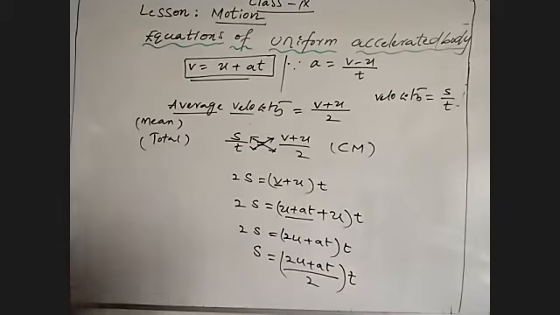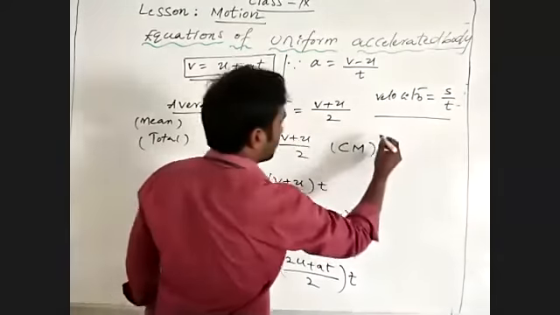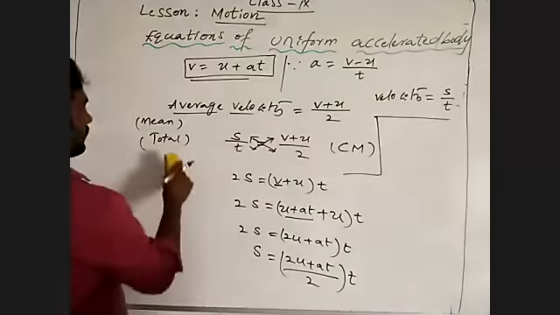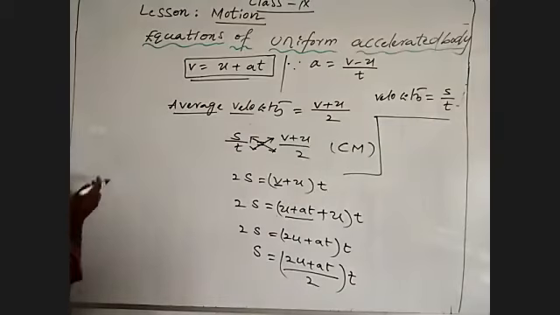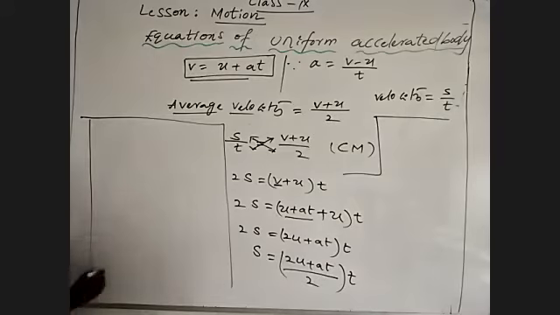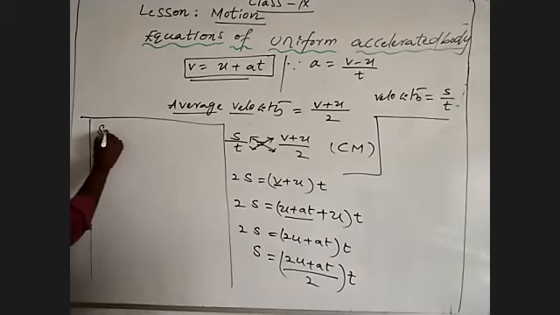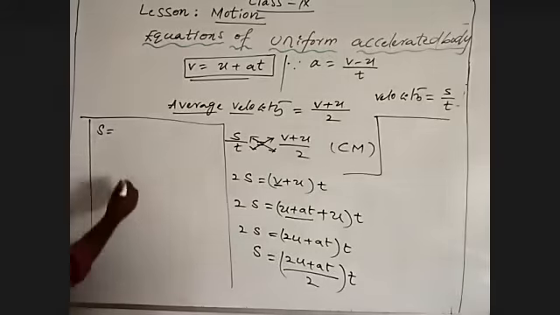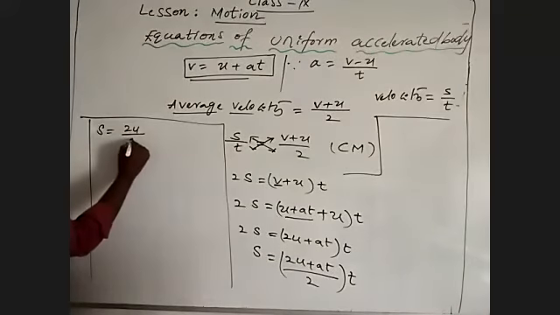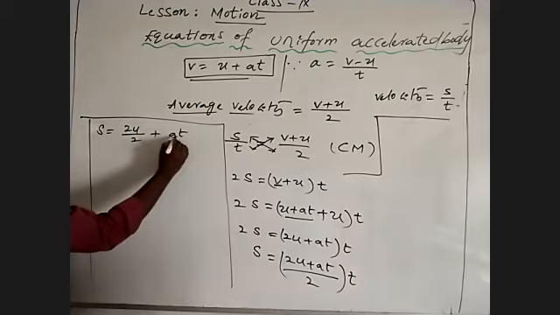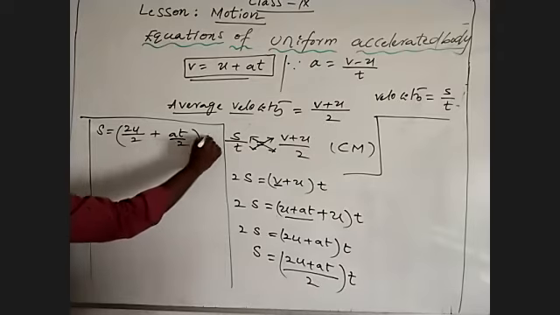See, I'm going to write here. I give 2 as a common denominator to both: s is equal to (2u by 2 plus at by 2) into t.